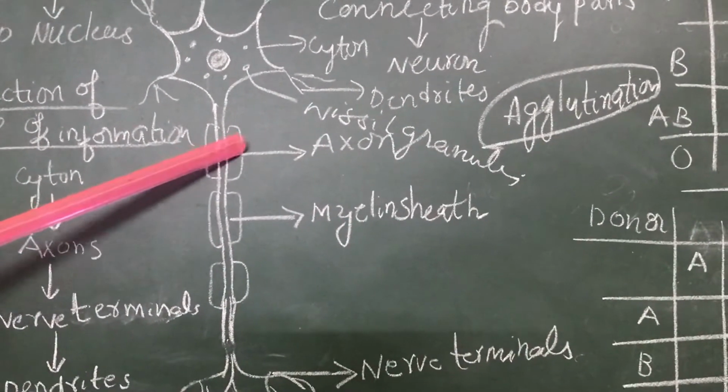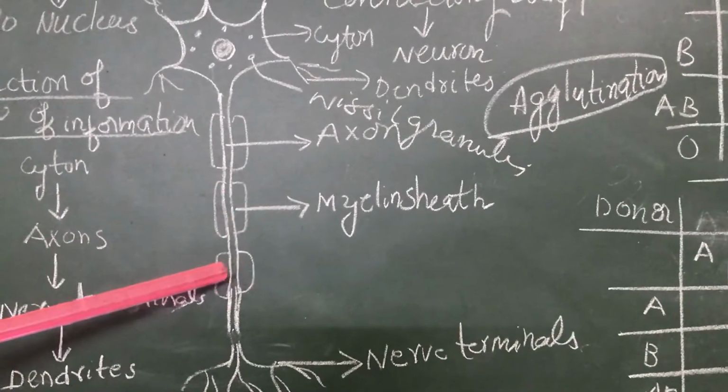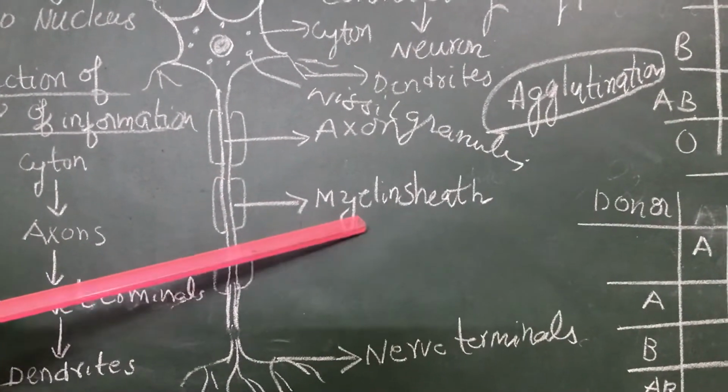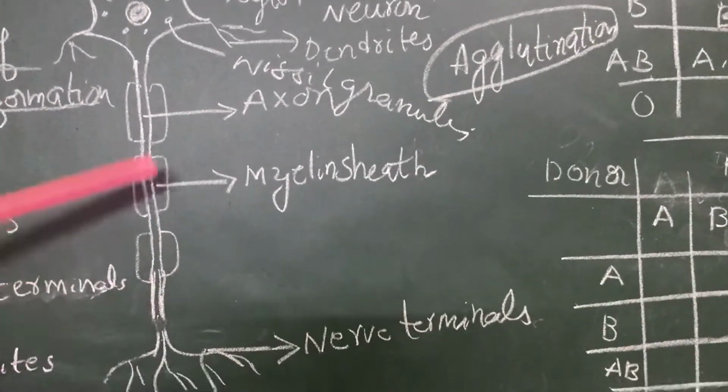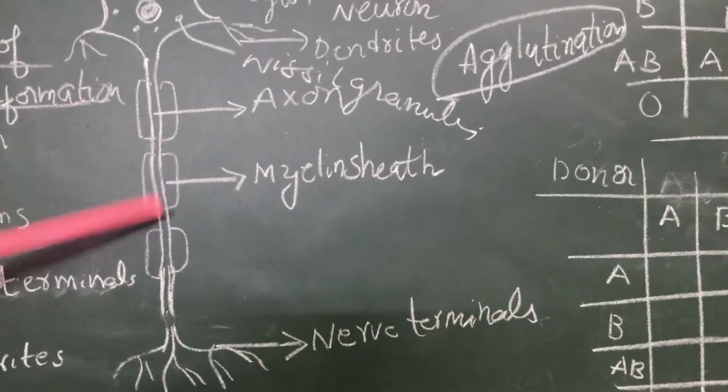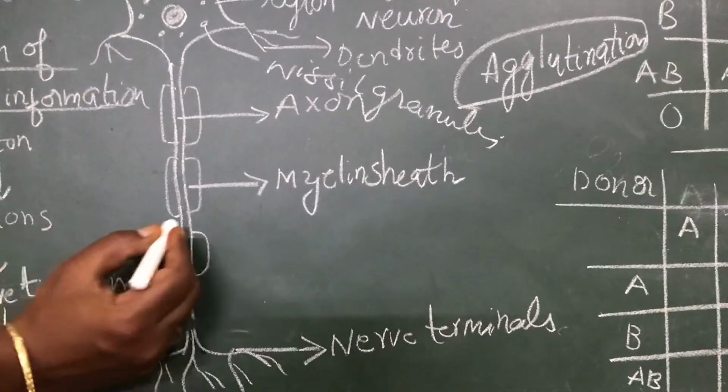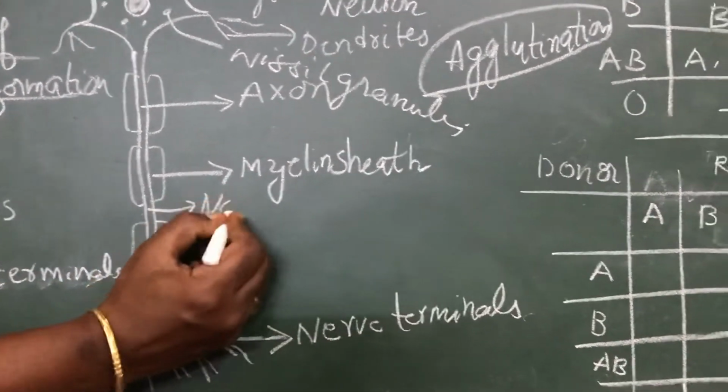This axon is covered with a protein sheath, called the myelin sheath. This myelin sheath is not continuous but broken at regular intervals. These broken parts we call nodes of Ranvier.